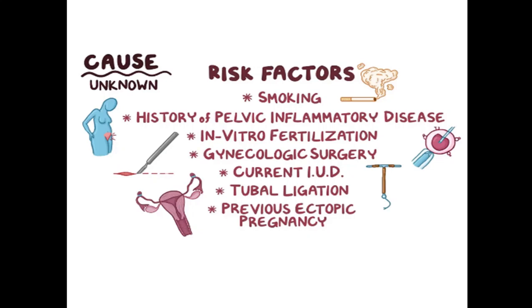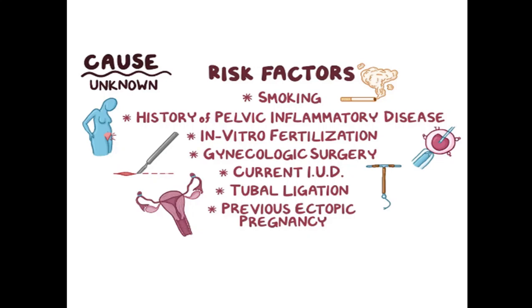The other risk factor is gynecologic surgery. And if the patient has an intrauterine device, which is commonly used for contraception, it is also a risk factor for ectopic pregnancy.